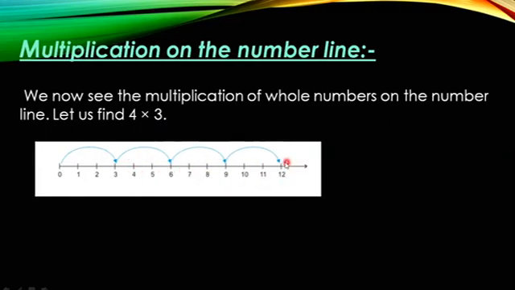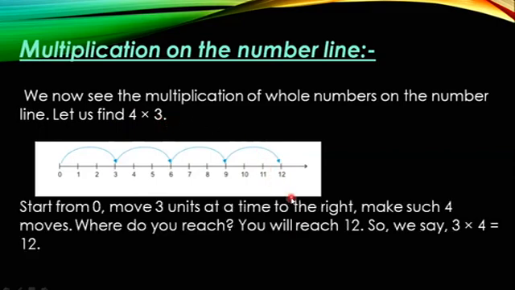Then we reach the number 12. As you know that 4 3s are 12, the same thing we got on the number line also. Start from 0, move 3 units at a time to the right. Make such 4 moves. Where do you reach? You will reach 12. So we say 4 into 3 equals 12. 4 3s are 12. This is the way we do multiplication on the number line.